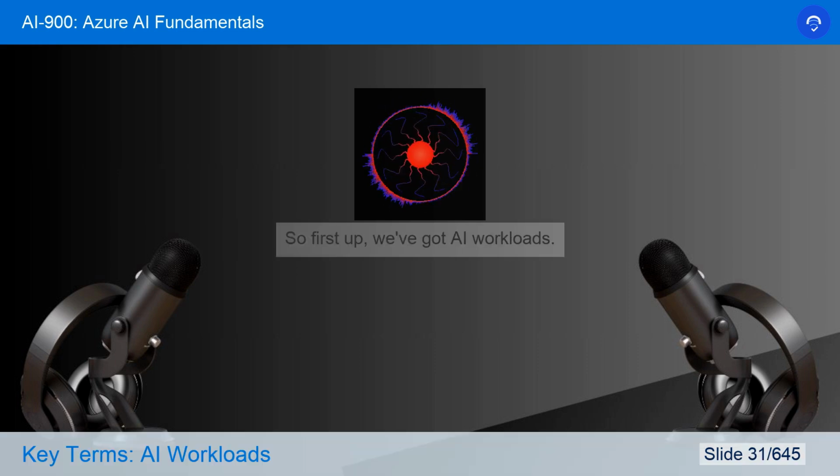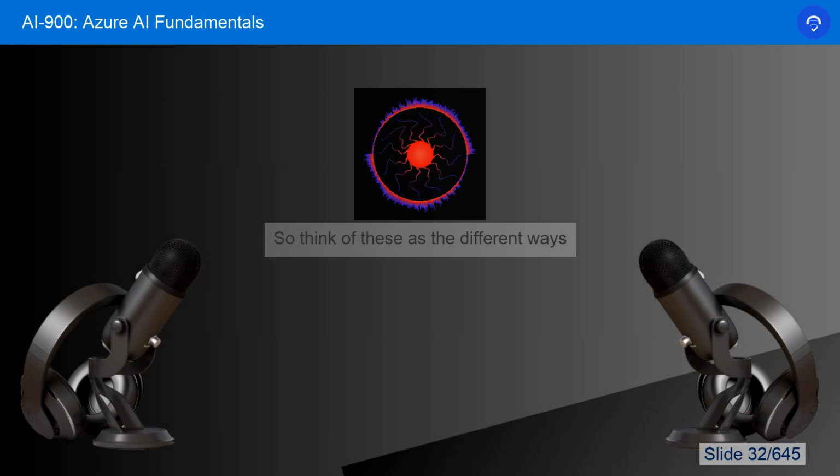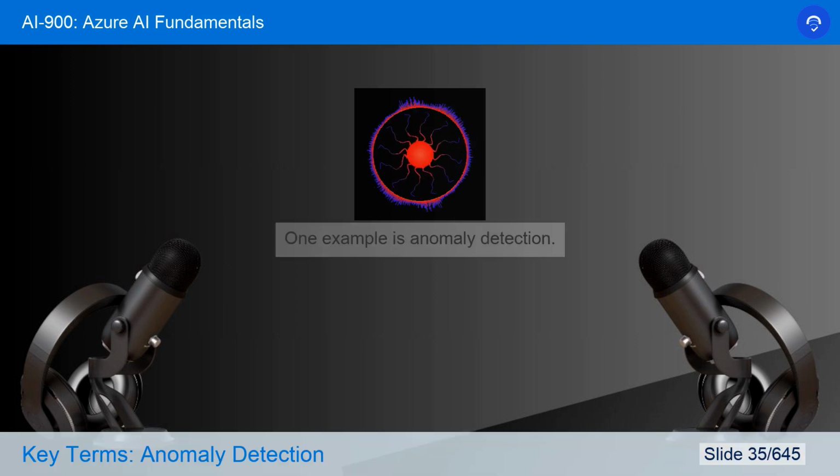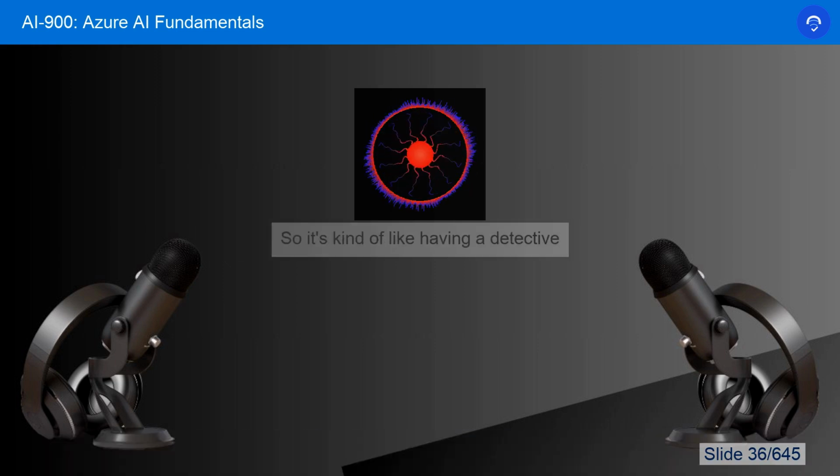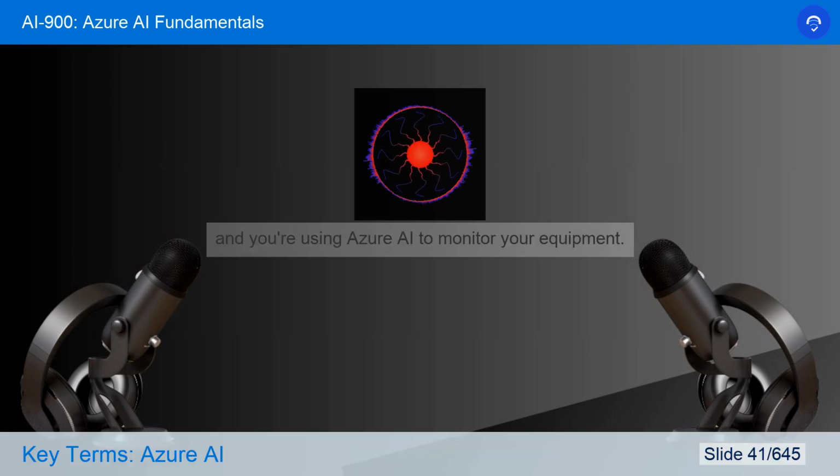Okay, sounds good. So first up, we've got AI workloads. Think of these as the different ways that AI can be used to solve different types of problems. Okay, I see. One example is anomaly detection. It's kind of like having a detective that can spot unusual patterns in data. Got it. So instead of credit card fraud, let's say you're a manufacturer and you're using Azure AI to monitor your equipment.